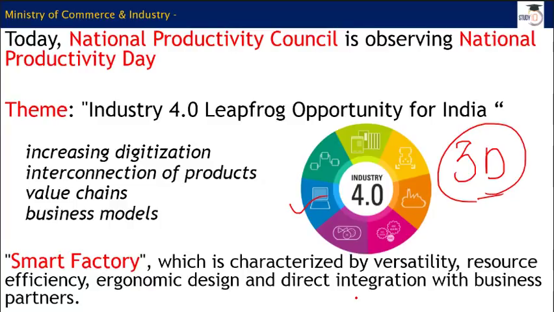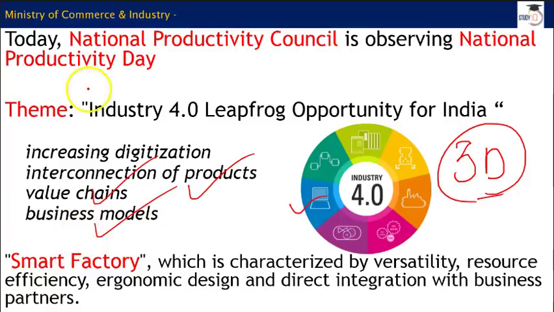And if you observe the companies that are dominating the world market, you will find that their product quality is, of course, good, and they rely more and more on digital designing and digital production. It is also about interconnection of products. It is about value chains. It is about different business models.